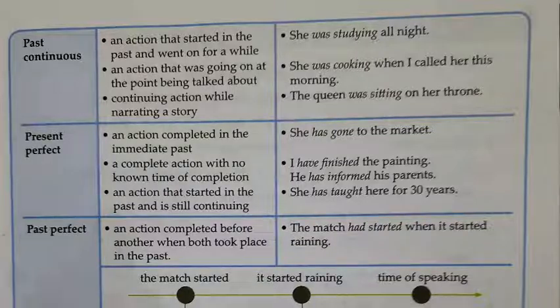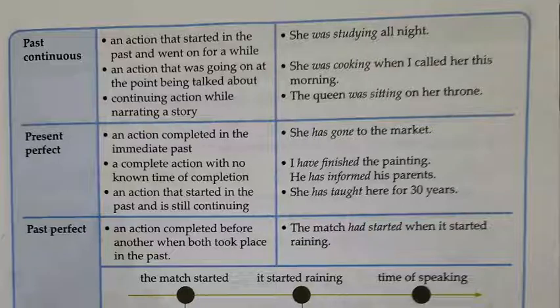Okay. Then there comes present perfect. Uses or functions of present perfect: an action completed in the immediate past. Suppose recently some action has been completed. So try to understand, there is a slight difference between simple past and this present perfect tense. Present perfect we use when recently some action is over.